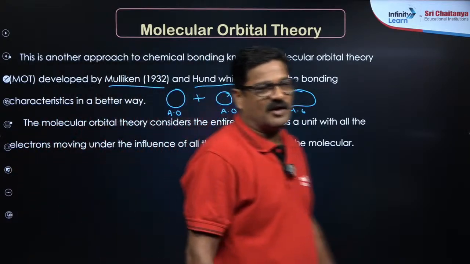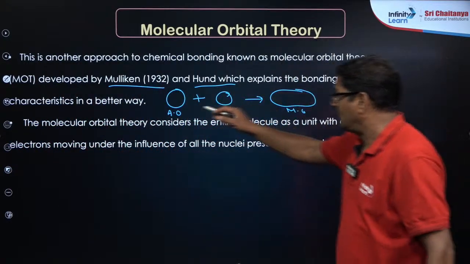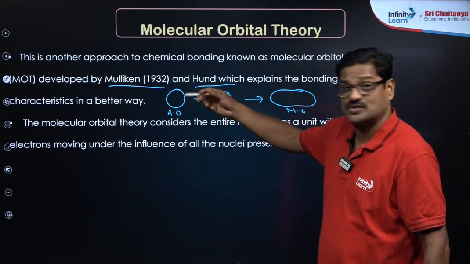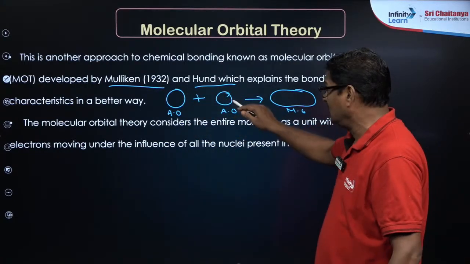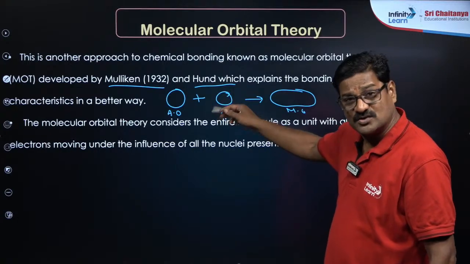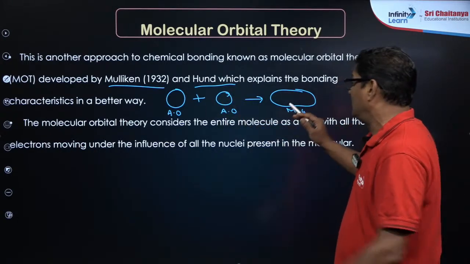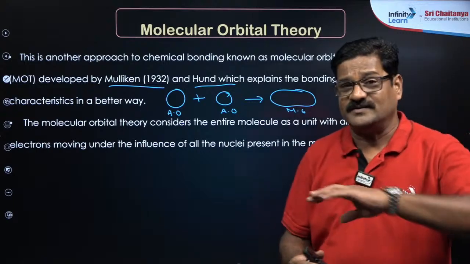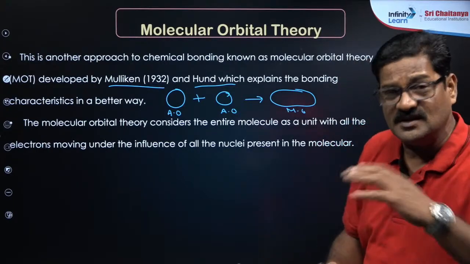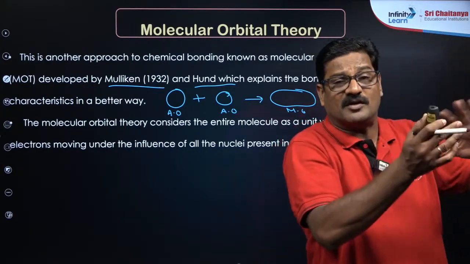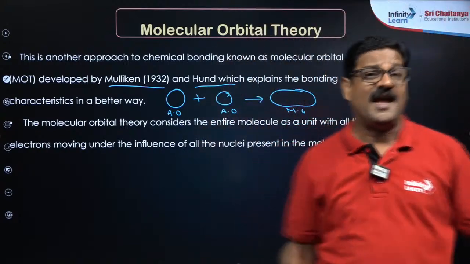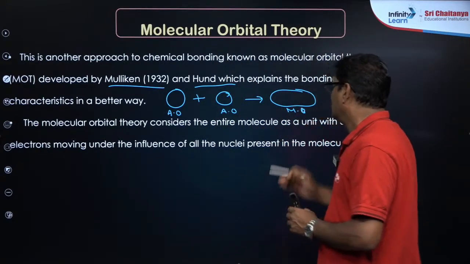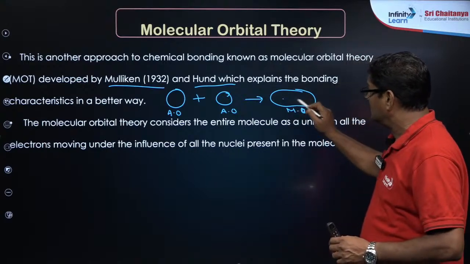So in these atomic orbitals the electronic configuration is 1s2, 2s2, 2p6 like that. Here also you can see 1s2, 2s2, 2p6. When the atomic orbitals combine together they lose their identity and form molecular orbitals, which is a different identity, and they are given a configuration.